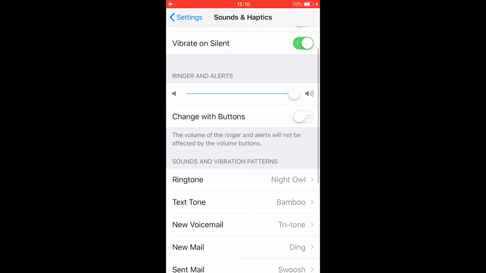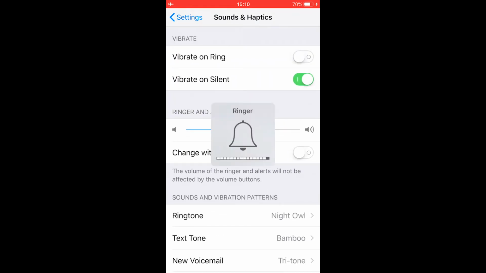You have to make sure the change with buttons alert sound is recommended to be disabled, so you will be sure your phone will ring correctly and loudly.